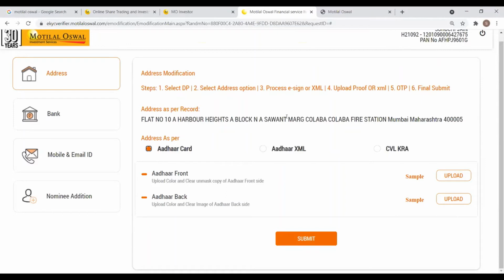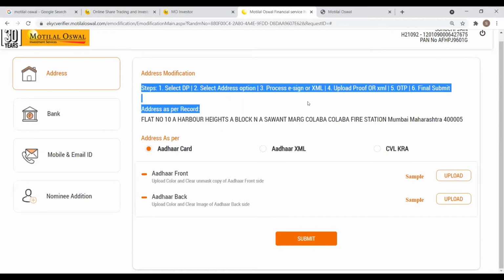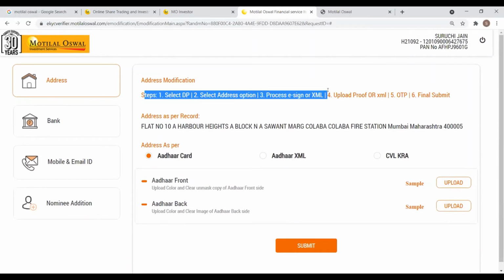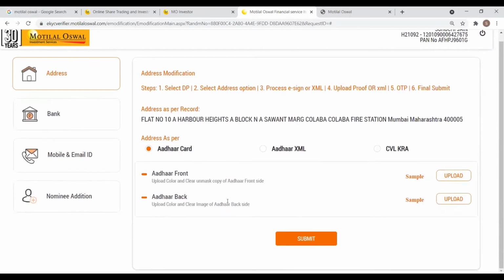Once that is done, the Motilal Oswal webpage will prompt for an e-sign process. The e-sign process is basically just an OTP process. An OTP will be generated on the mobile number that's been linked to your Aadhaar card. So you can enter that OTP and complete the verification process. Again, the steps here are mentioned at the top to help you through the process. So that was on the e-modification bit.